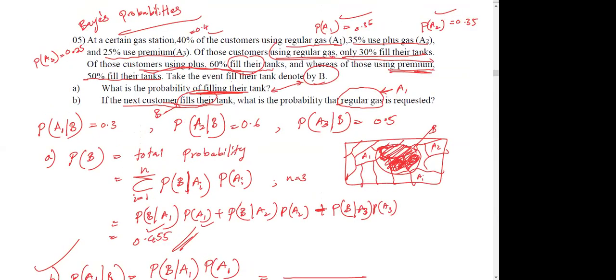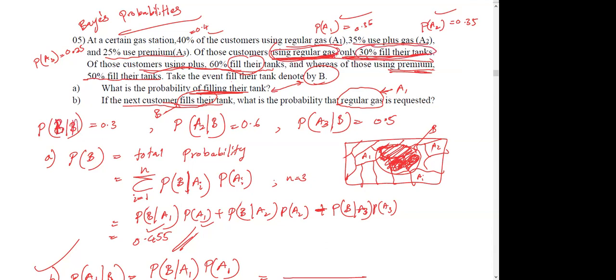Of those customers using regular gas, given people are using regular gas, this much fill their tanks.